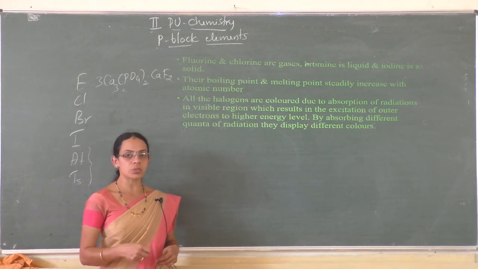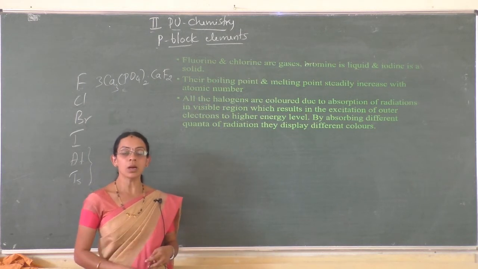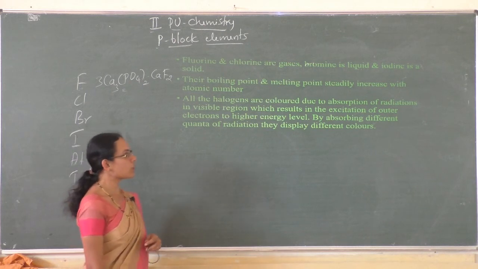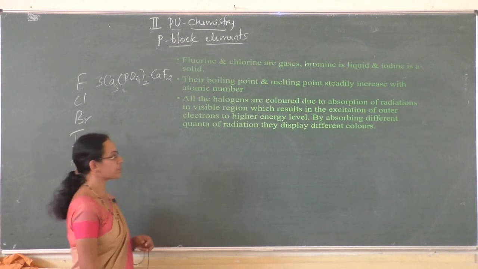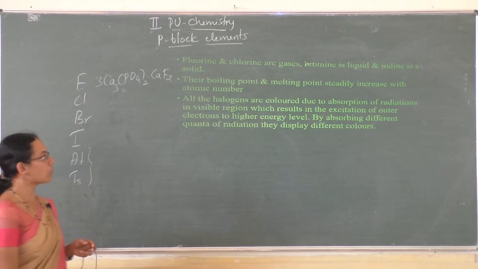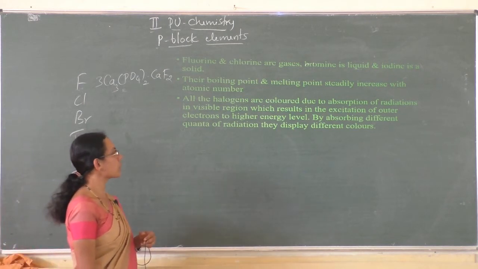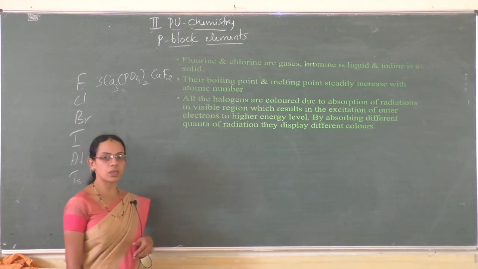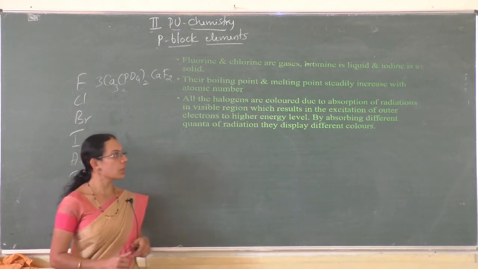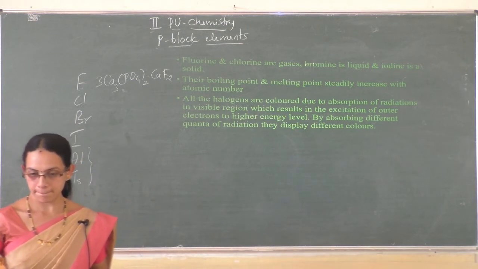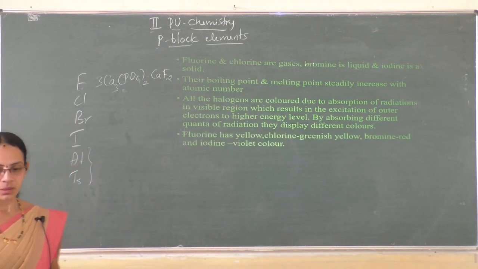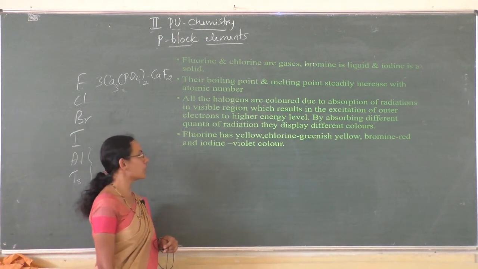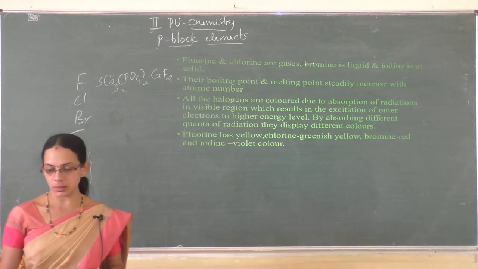Because of that absorption, the electrons enter into a higher energy level, so they acquire different colors. All the halogens are colored due to the absorption of radiations in the visible region, which results in the excitation of outer electrons to a higher energy level. Fluorine is yellow, chlorine is greenish yellow, bromine is red, and iodine is a violet colored solid.